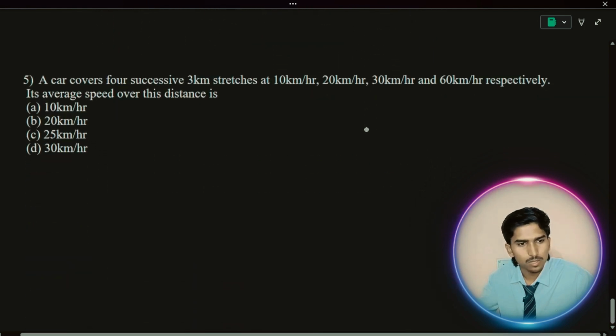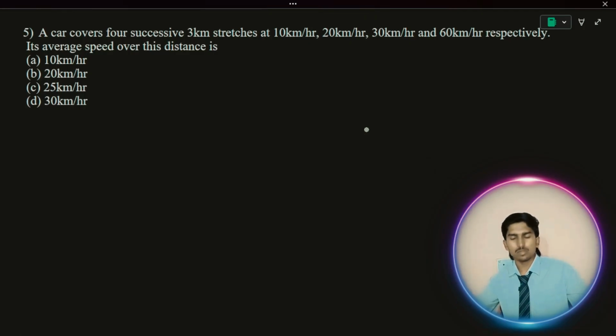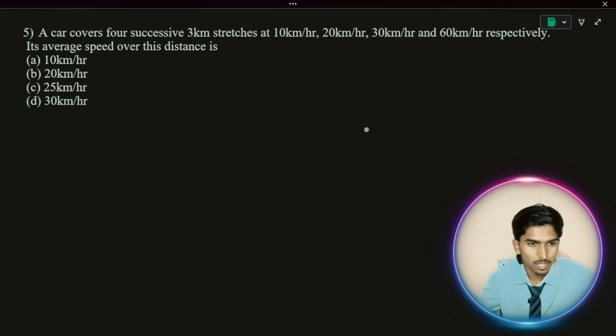We are going to solve the fifth question, one of the important questions, and think of this as the last question under this concept. A car covers 4 successive 3 kilometer stretches at 10 kilometer per hour, 20 kilometer per hour, 30 kilometer per hour, and 60 kilometer per hour. Find its average speed over this distance.